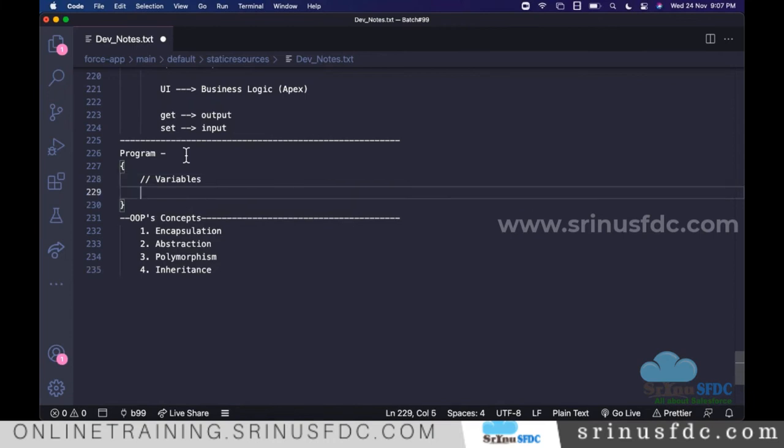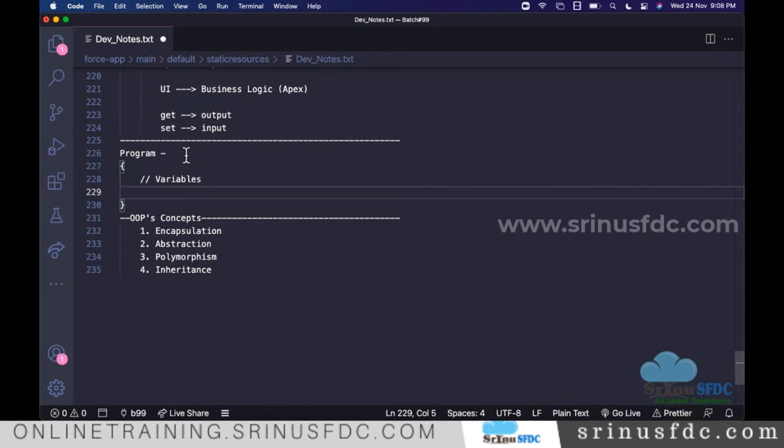Along with that, the next key element is which action you want to do. For example, I am supplying two numbers to a program. We will have two variables to hold the two number values, whatever we supply. With those two numbers, what do you want to do? You want to add or subtract or multiply?